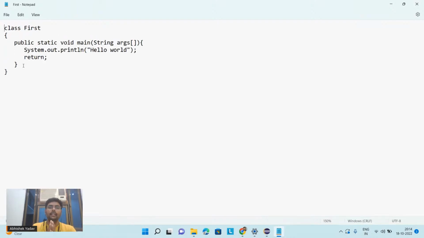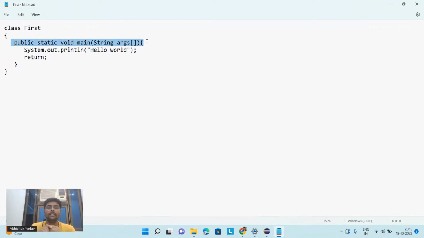We are saying, hey, Java is an object-oriented programming language. So Java deals with class and object. In order to write a program in Java, we have to first create a class. So I have created a simple class, that is class first. After that, I am saying, hey, inside this class, you have to define the entry point. And what is the entry point here? This prototype, that is public static void main string args, is my entry point.